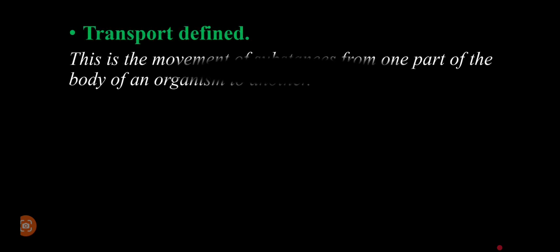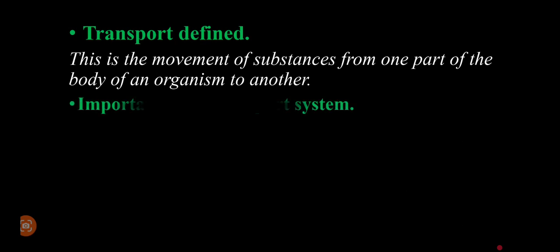The first thing we are going to do is to define transport. That is our major goal. Actually, transport is the movement of substances from one part of the body of an organism to another. This organism could be a plant, or it could be an animal, or it could be a unicellular organism. So as long as substances are moving from one part of the body to the other, that one is called transport.